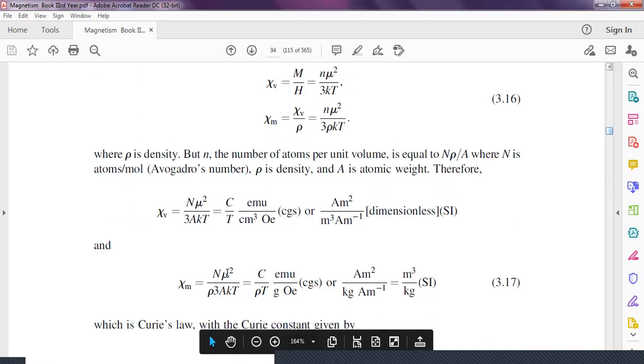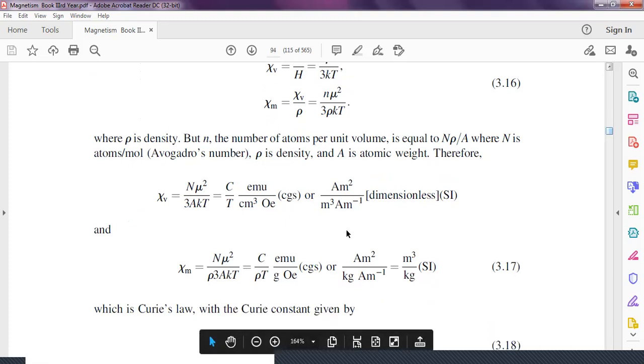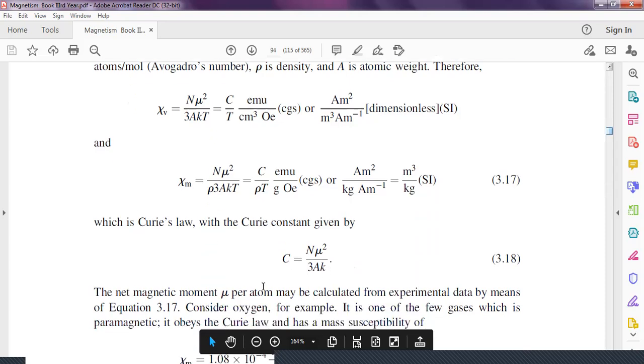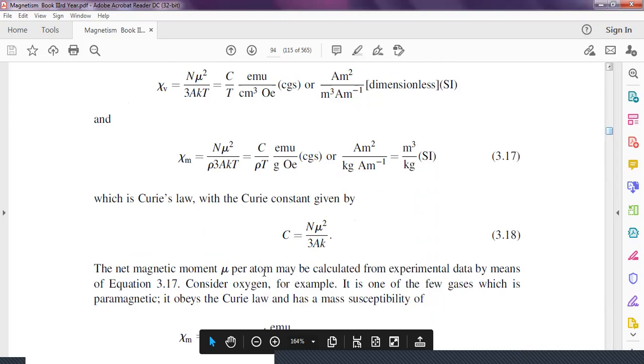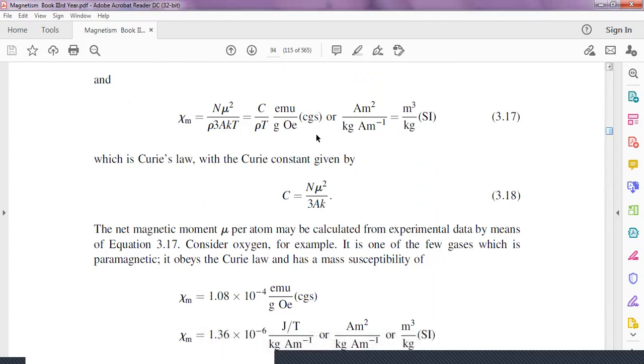Again chi_m equals C upon rho T, where rho is the density, and the susceptibility is in meter cube per kilogram in SI. This is the Curie law, with the Curie constant given by C equals n mu square by 3k. The net magnetic moment mu per atom may be calculated from experiment by means of this equation, and by using it we can calculate the susceptibility of the material.